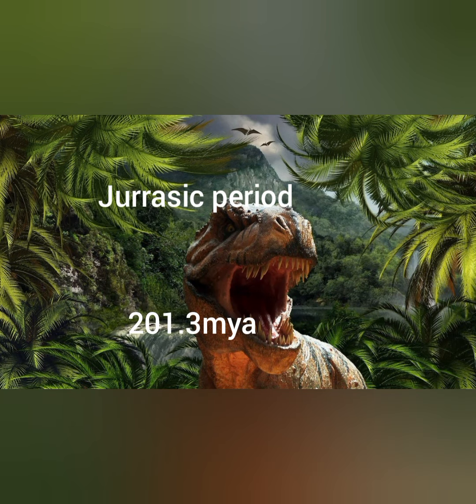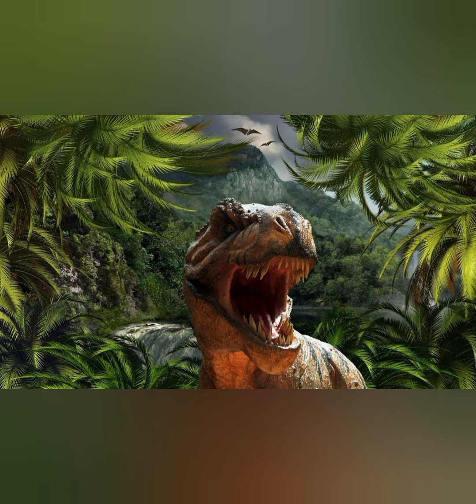Then, after the Triassic period, the Jurassic period began 201.3 million years back, which extended up to 145 million years ago. Here, the Earth's climatic conditions completely changed from hot and dry conditions to humid and subtropical climatic conditions. Various species of dinosaurs, birds, reptiles, rodents evolved in this period.